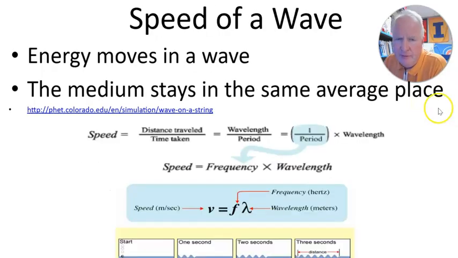And then we learned the velocity or the speed of the wave equation. So it's down here. Velocity of the wave equals its frequency times its wavelength. And that's the one equation that you're going to get on the test. That means that we can always calculate one if we only have the other two. So if we have the frequency and the wavelength, we can tell what the velocity of the wave is.